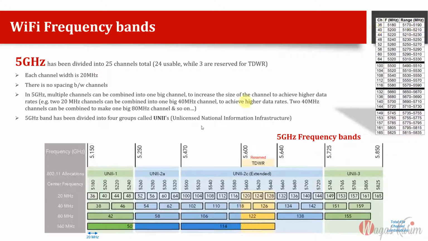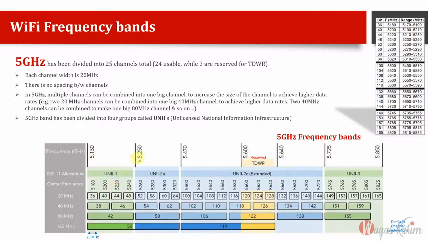Channel numbers start from 36, 40, 44, 48, and they have been divided into 4 groups called Unlicensed National Information Infrastructure: UNII 1, UNII 2A, UNII 2C, and UNII 3. So generally we say there are 4 groups.